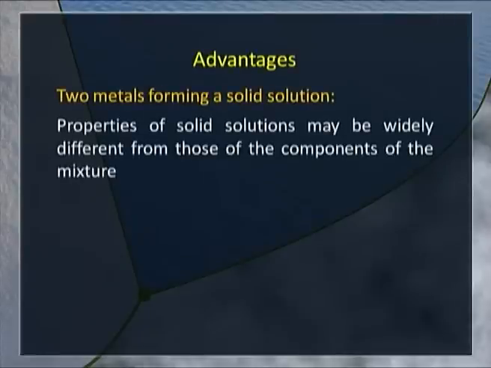Two metals forming a solid solution. What happens? What advantages do we get by mixing them? Because we look for materials having definite properties for different purposes, like tailor-made materials. So properties of solid solutions may be widely different from those of the components of the mixture.